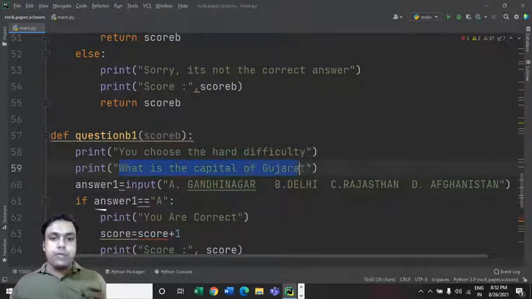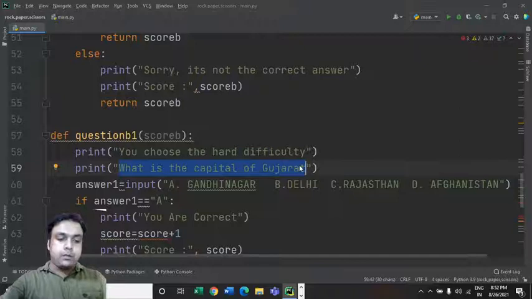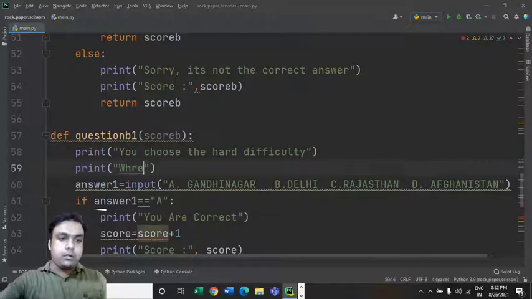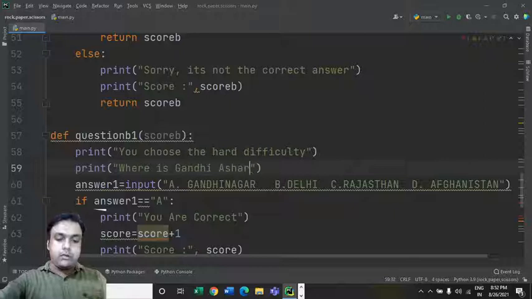Let's change the question to: where is Gandhi Ashram located?